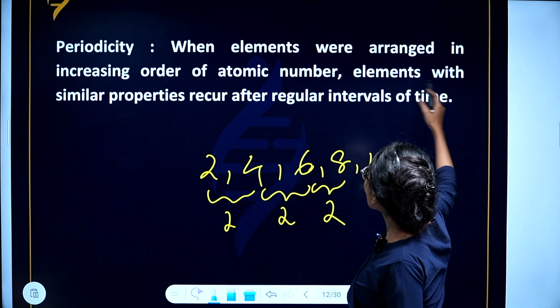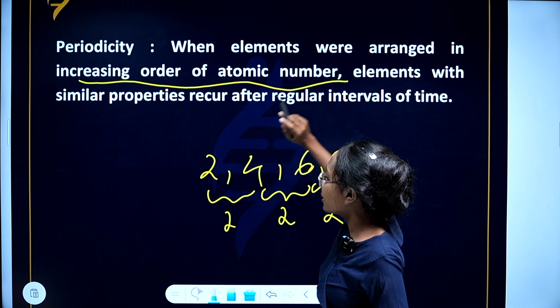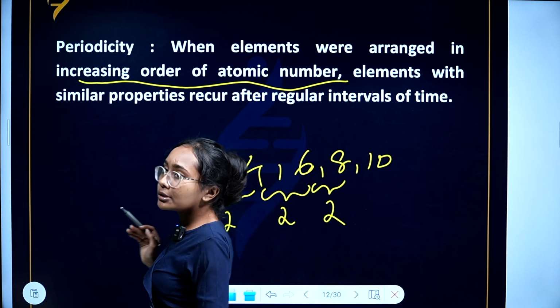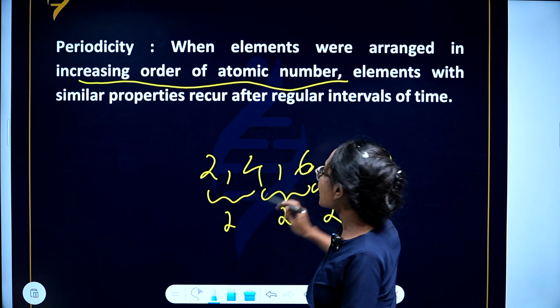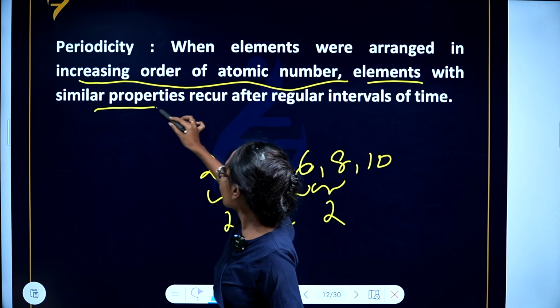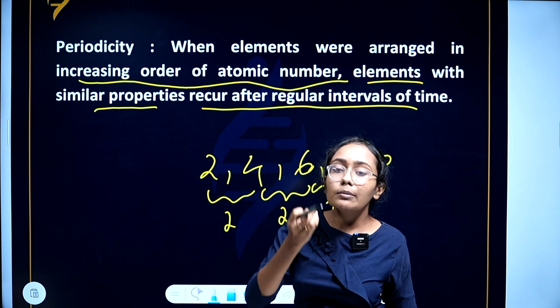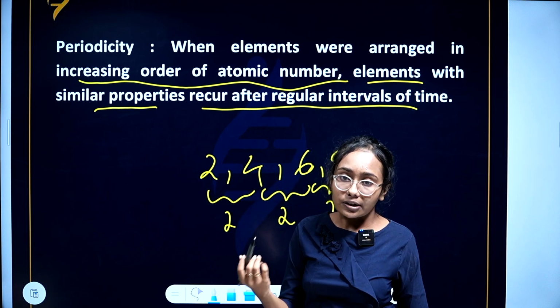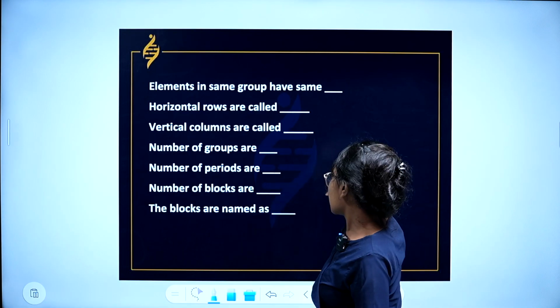Periodicity, when elements are arranged in increasing order of, this is very important, increasing order of atomic number. When Henry Moseley arranged the elements in increasing order of atomic number in his periodic table, we can see that elements with similar properties recur after regular intervals. Such a tendency is known as periodicity.